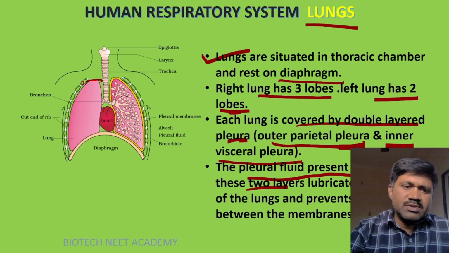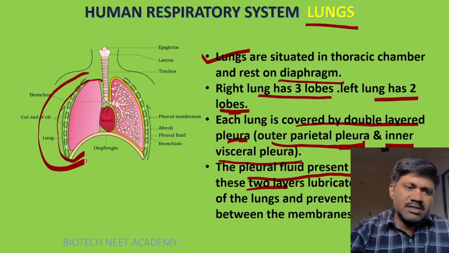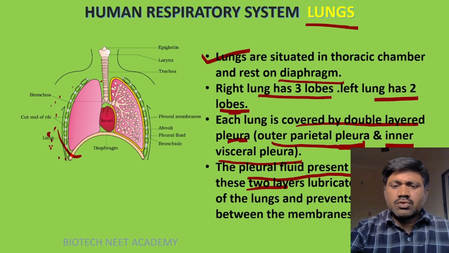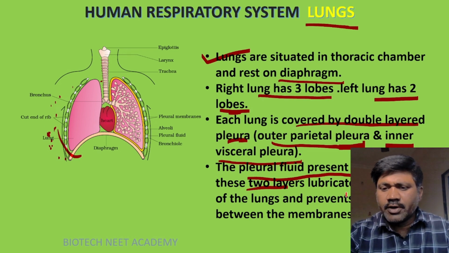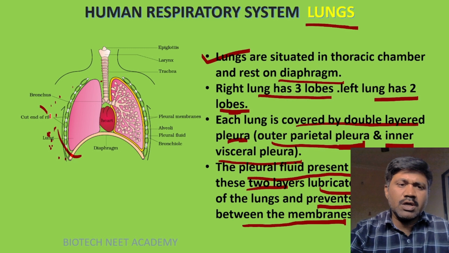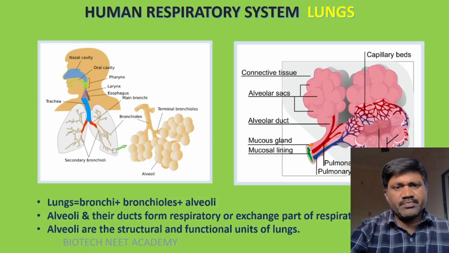For example, this is the lung, covered by these 2 layers, and this area is completely filled with a fluid called pleural fluid. What is the function of this pleural fluid? It lubricates the surface of the lungs and prevents friction between the membranes.